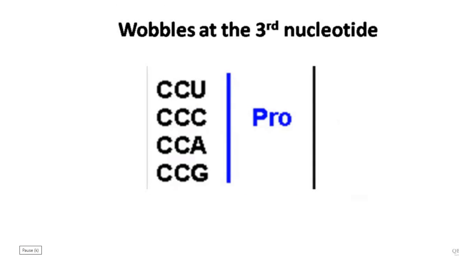The first two bases of the genetic code are the same, while at the third position, the base may wobble.